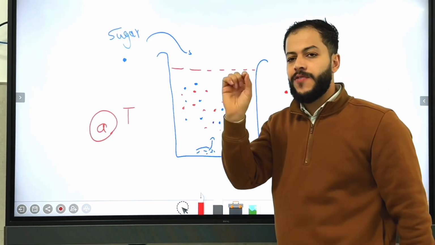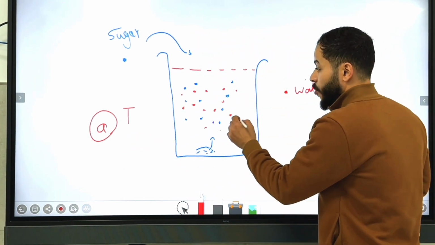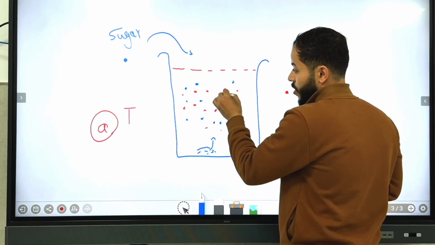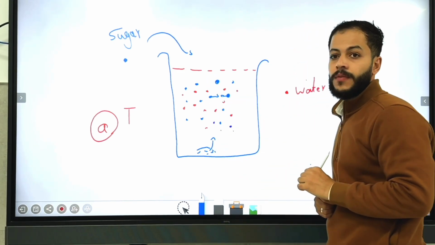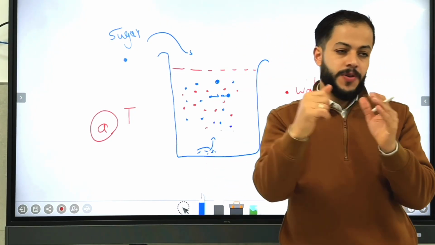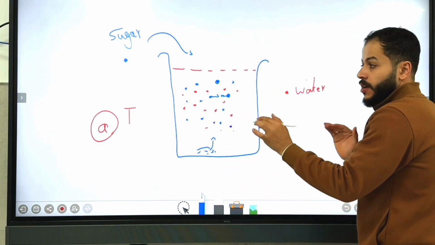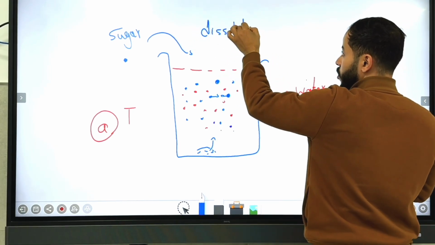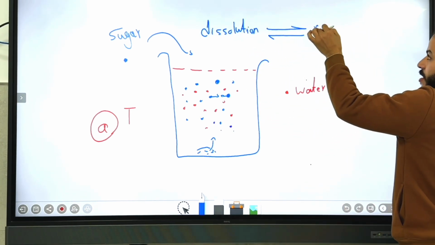In this process, guys, if you have a seed solid of this sugar and you put it inside, these solid particles here, do you see this solid particle here with the blue color, will collide together to form the solid again. When the solid is formed again, we name this process recrystallization. So we have here two opposite processes that happen. These two opposite processes are called dissolution, the amount of solid dissolved, and recrystallization.